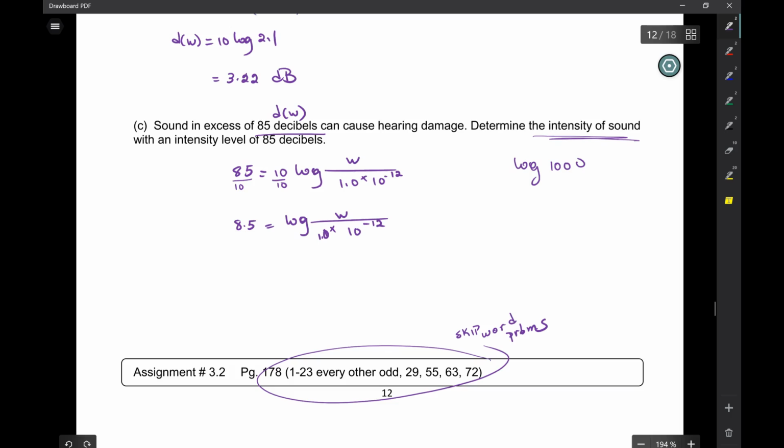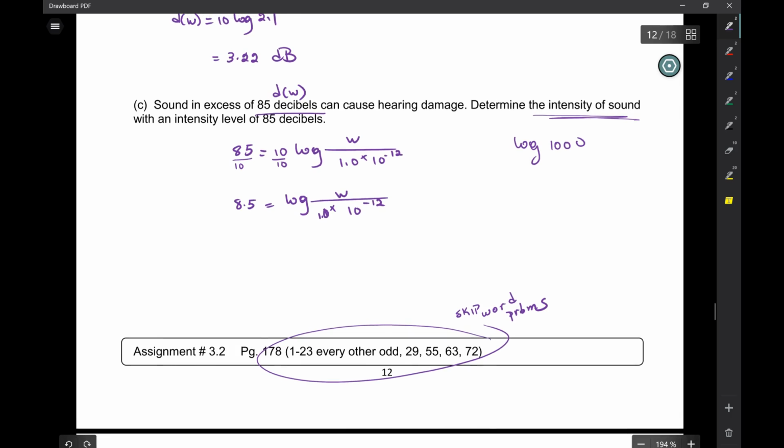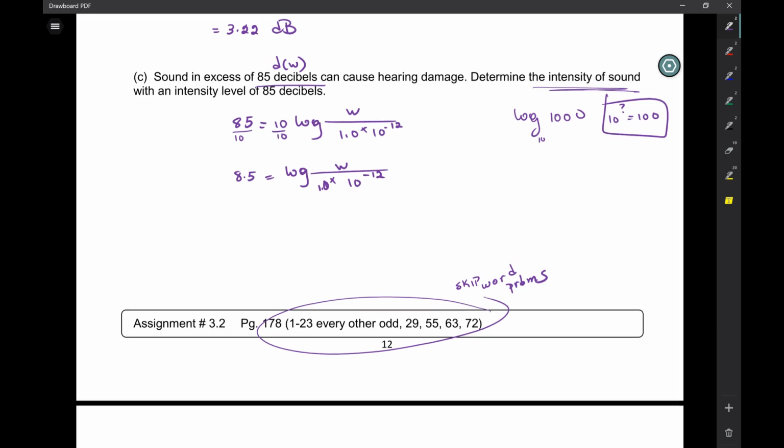So here I'm asking 10 to the what gives you this, and it's 8.5. Does that make sense? So there is a 10 here. This is asking you 10 to the power of what is 1,000.